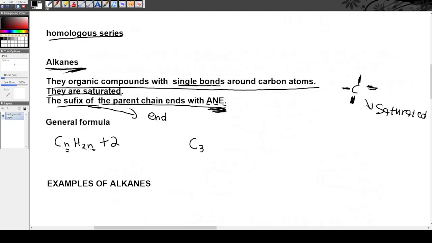In the place of n we put 3. So to get the number of hydrogens, we do 2 times 3 plus 2. So it is C3H, 2 times 3 is 6, plus 2 is 8. If an organic molecule has a molecular formula written like this, it is a compound that belongs in the family of alkanes. I hope that makes sense.